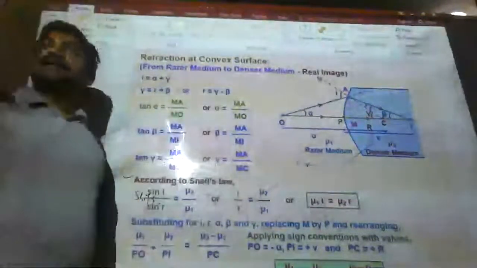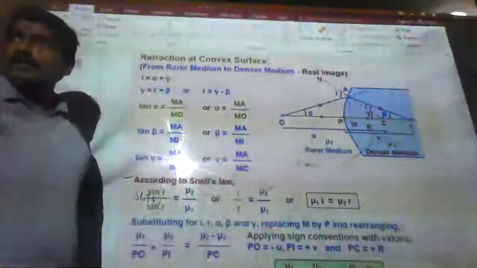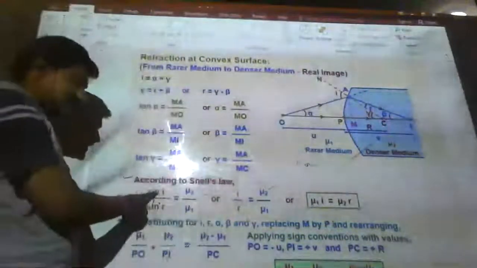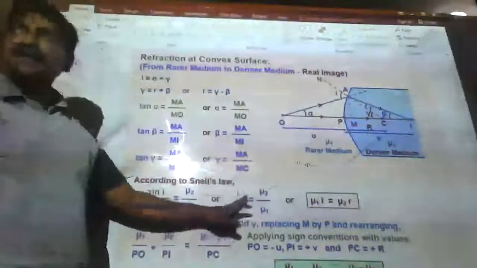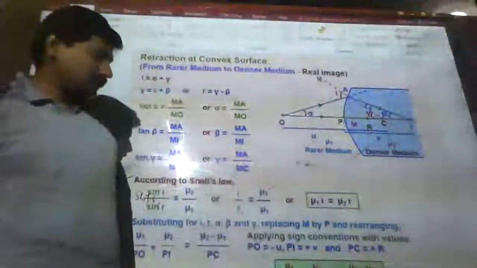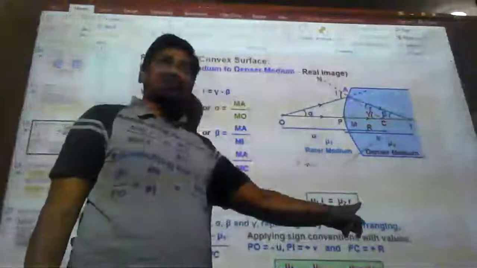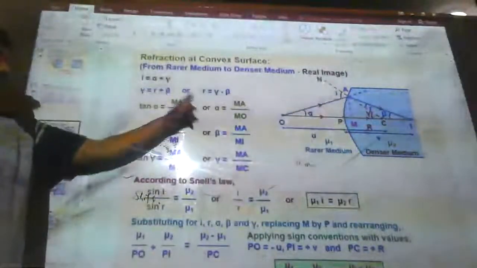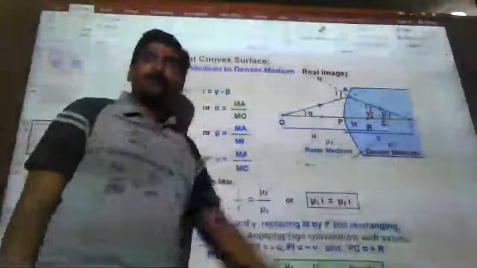Then I am entering into the physics concept. What is that? Snell's law. Since angles are small, sin i by sin r equal to mu2 by mu1. So, i by r equal to mu2 by mu1. Sending that side, mu1 i equal to mu2 r. What is i? What is r? You know what this is, i and r. I am substituting in the place of i and r.